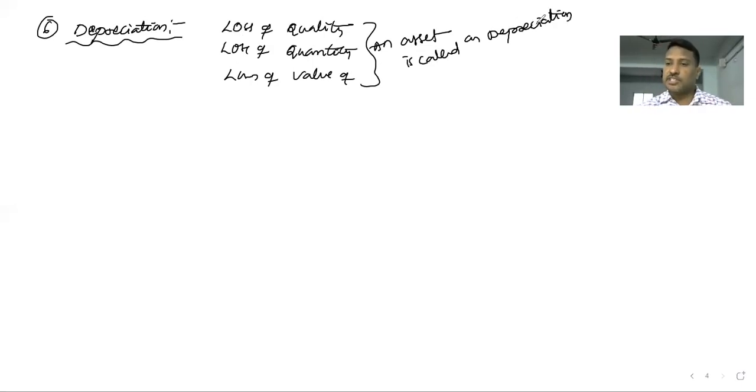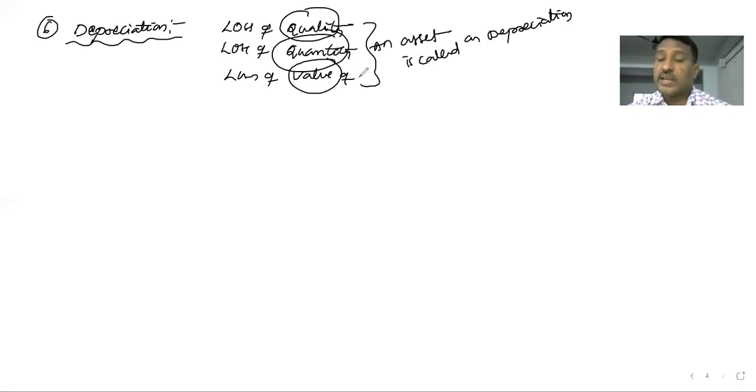Assets are part of the business, especially tangible or fixed assets like furniture, machinery, motor van, and so on. While the businessman uses these assets continuously in the business, the assets automatically lose their quality, quantity and value.